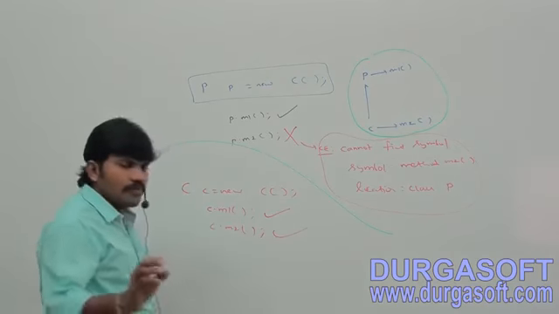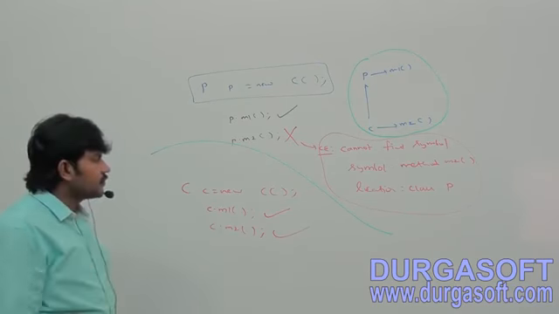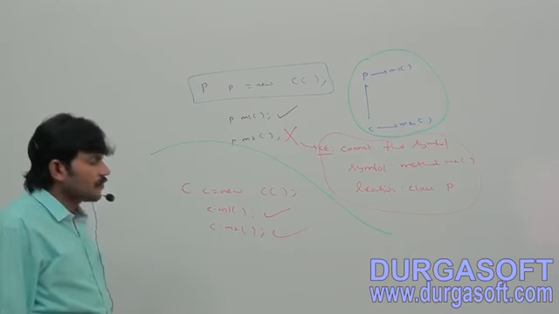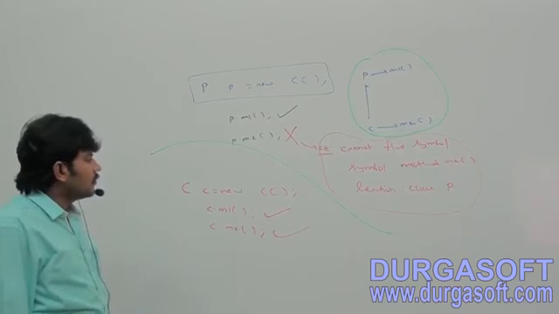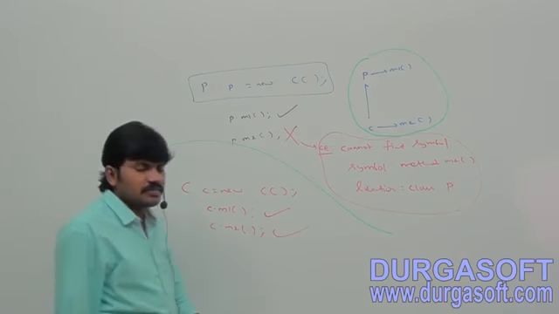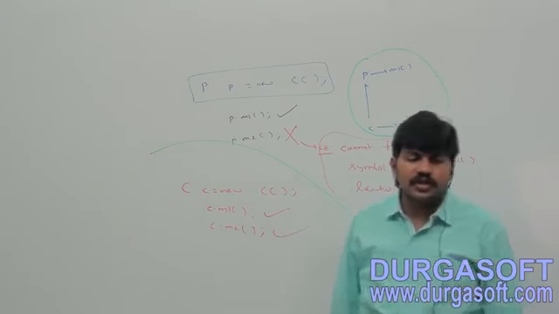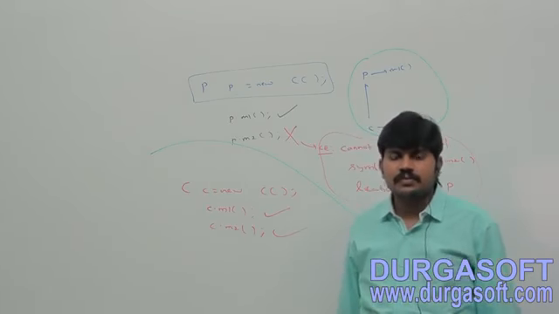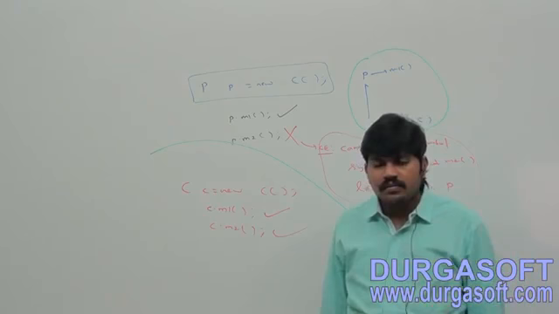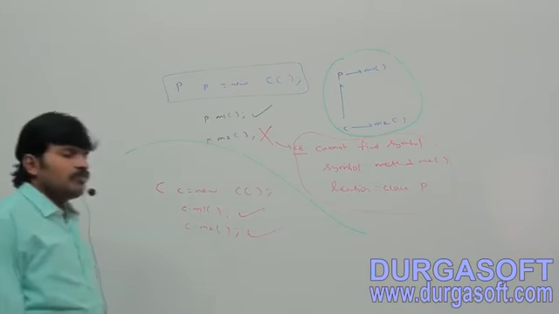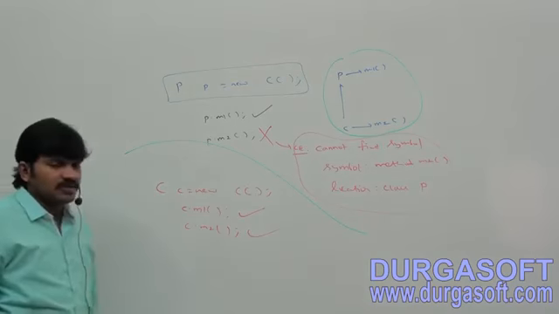Now, by using child object reference, by using child reference, we can call both the parent and child class methods.